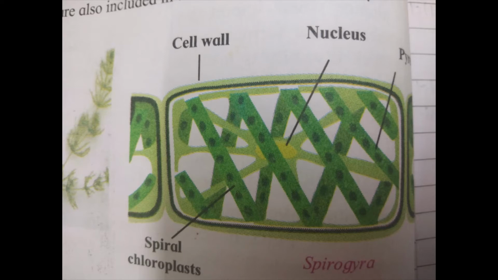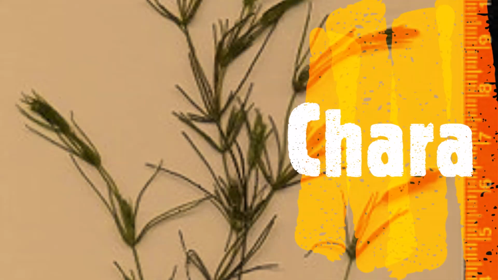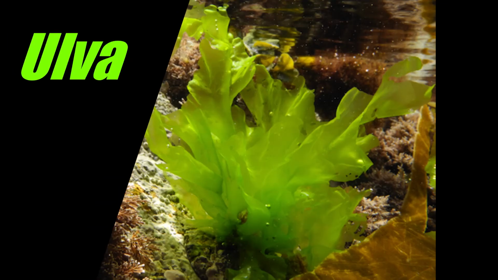It will be asked in the exam to draw the diagram and label it. So see, this is the picture of the diagram. It shows the nucleus at the center. It also has a spiral chloroplast. Another example of Thallophyta is Chara, and the next example of Thallophyta is Ulva.